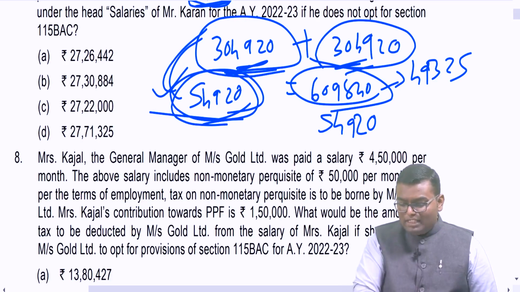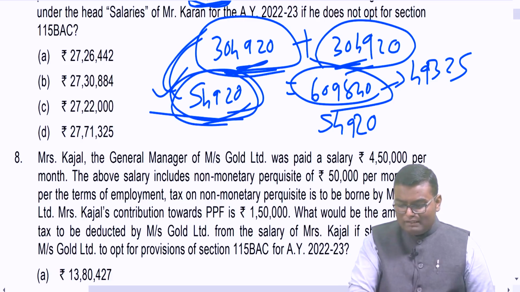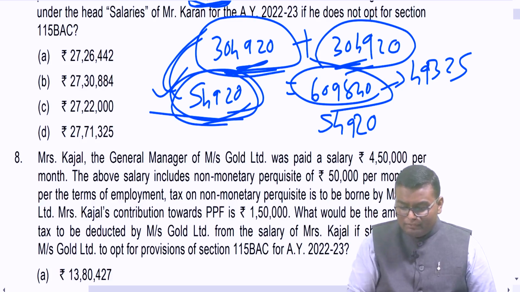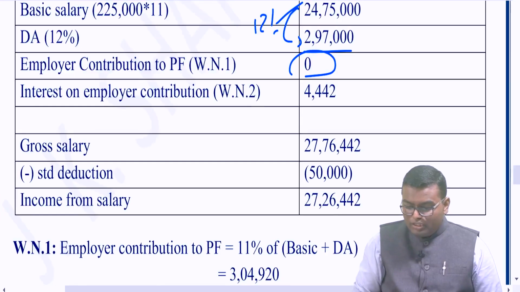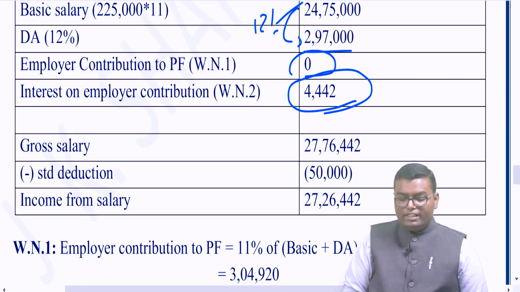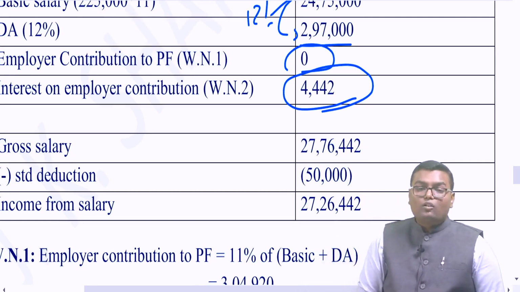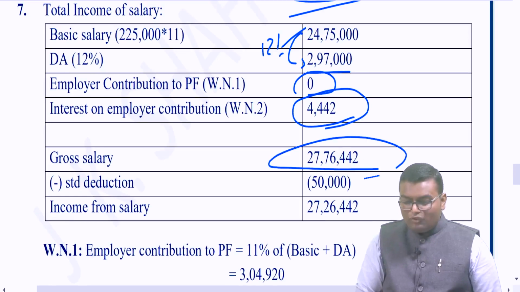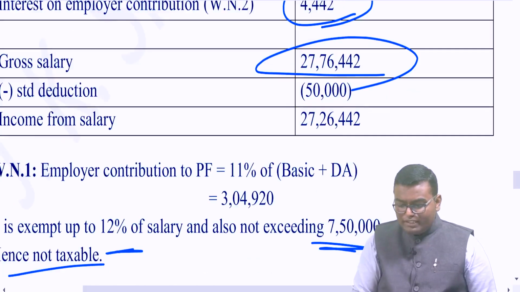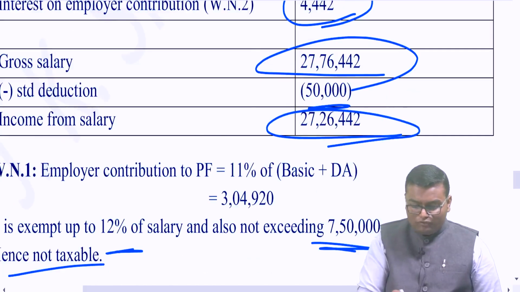So 49,325 divided by 6,09,840 into 54,920, that means the interest which will be taxable on employee contribution is 4,442. So my gross salary will be 27,76,442 minus 50,000 standard deduction, 27,26,442 is the answer.